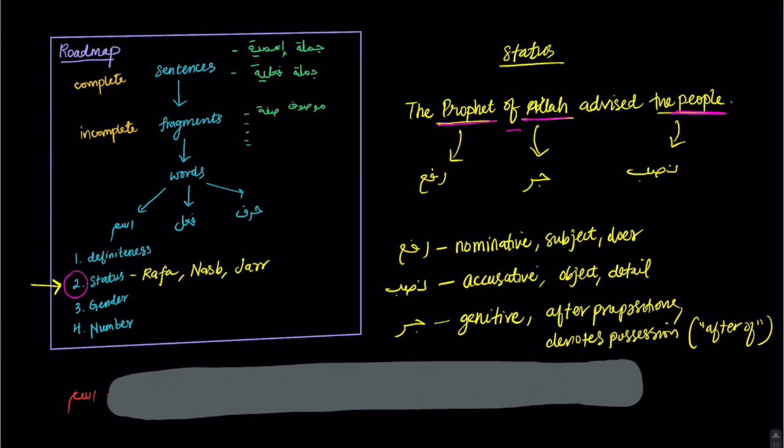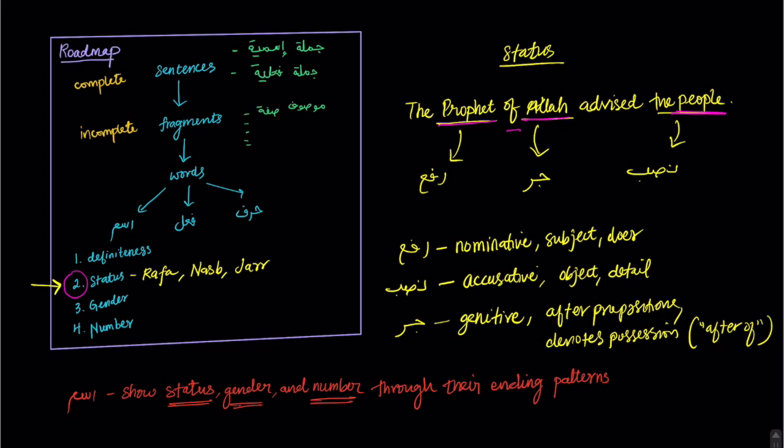Now we've talked about this a lot, the concept of patterns. So the ism shows status, gender, and number through their ending patterns. The ism will tell you what status it is in by looking at the ending pattern of the ism. It will also tell you the gender and the number.